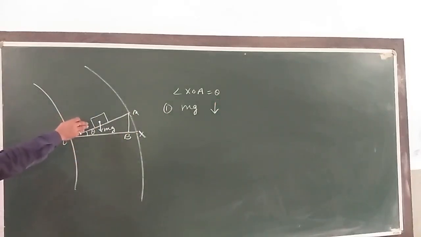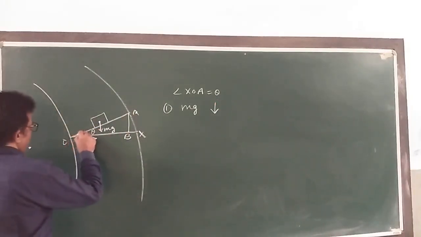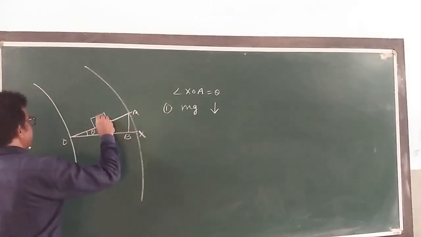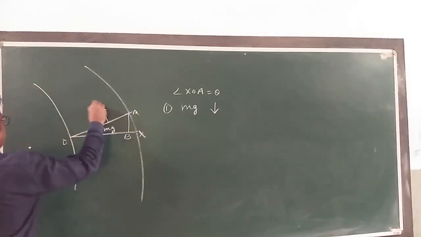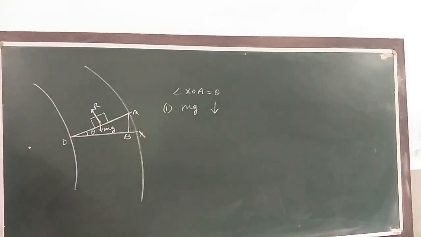Normal reaction R of the bent road acts upward in a direction perpendicular to OA. Here, like this. This is R. Weight mg of the vehicle, R हो गया. Then force of friction between the bent road and the tire acting along AO. Here, it is the force of friction. Right? So draw this diagram.